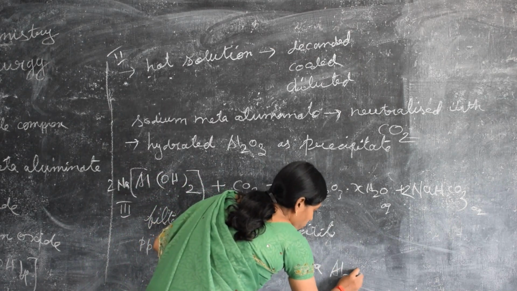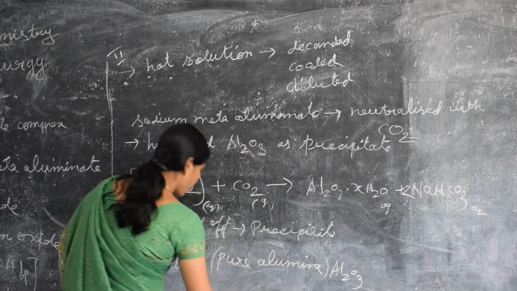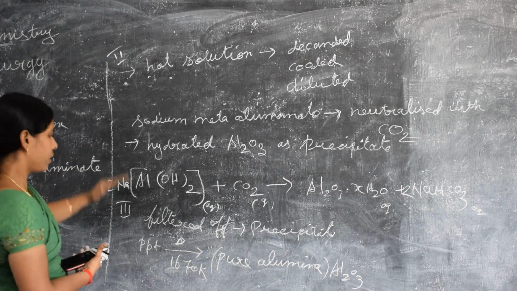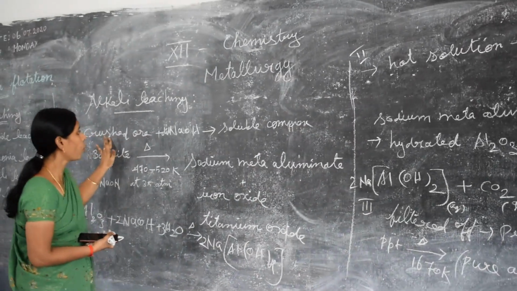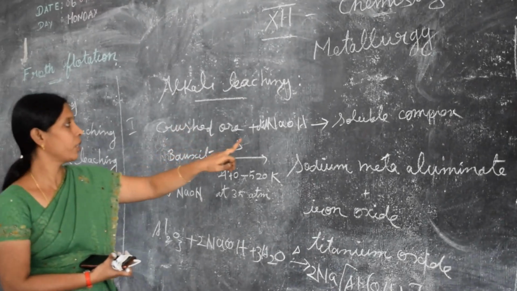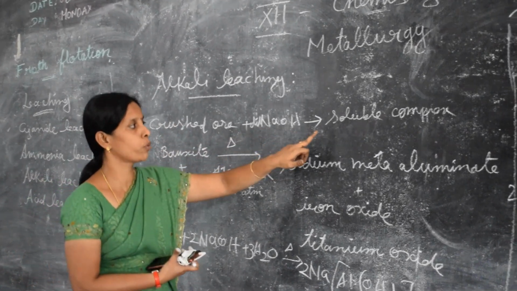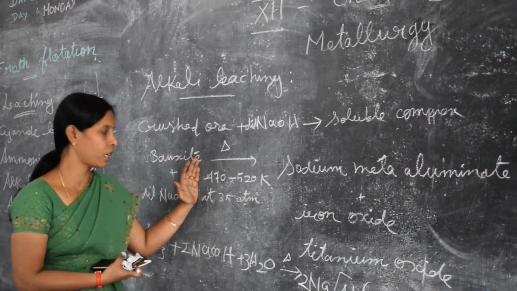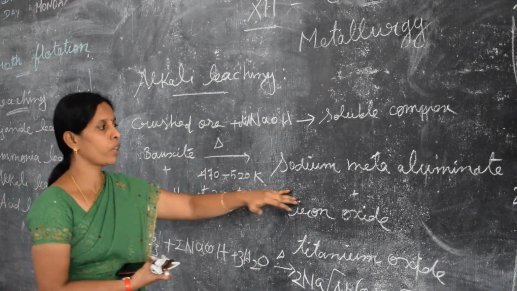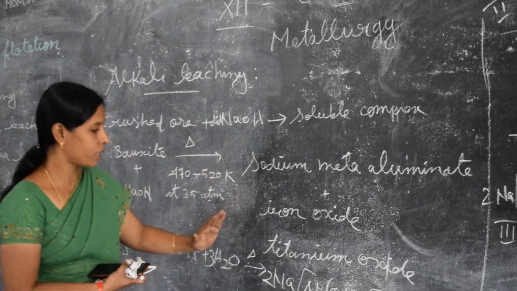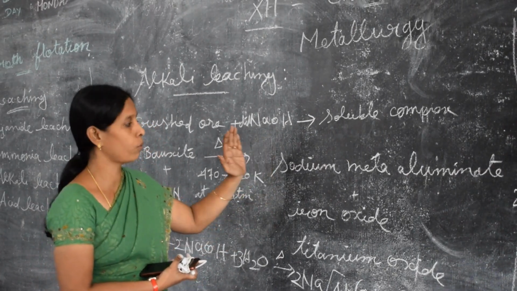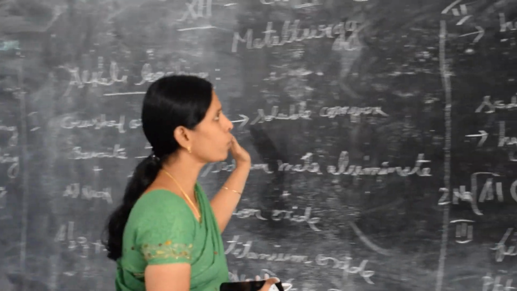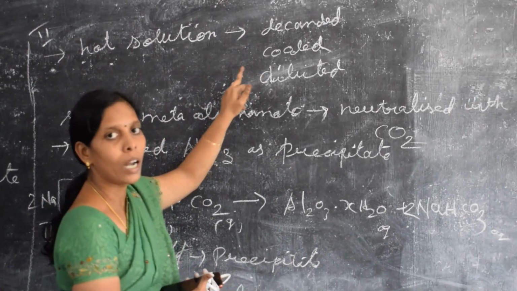That is Al2O3. We get pure alumina, that is the pure Al2O3 compound as product. So this is the 3 steps reaction. First, the crushed ore is heated with diluted sodium hydroxide to form a soluble complex compound. Bauxite is treated with sodium hydroxide at 470 to 520 Kelvin at 35 atmospheric pressure. We get sodium metaluminate, leaving behind the gangue particles, iron oxide and titanium oxide. The hot solution is decanted, cooled and diluted.